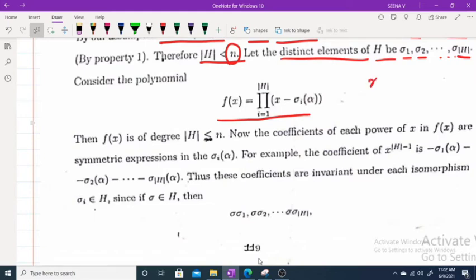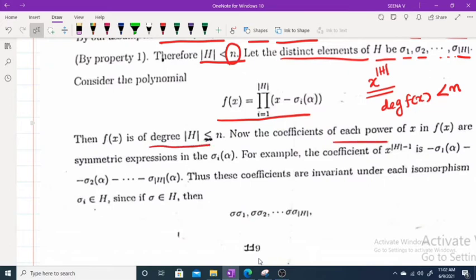The degree of this polynomial is x raised to the cardinality of H. And what about its degree? The degree of f of x is clearly strictly less than n, because the cardinality of H is strictly less than n. Now f of x is of degree cardinality of H, and this is strictly less than n.